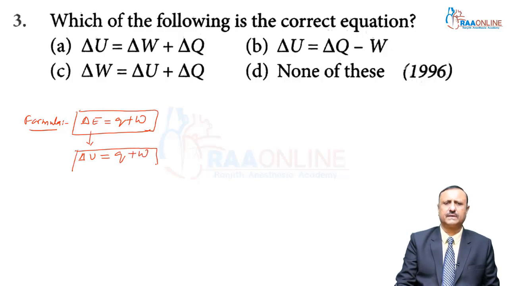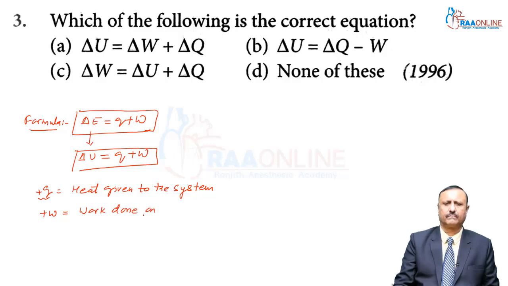My dear students, what is Q? Q is the heat given to the system. That's why it is plus Q. And this is plus W, my dear students. It means work done on the system. When work is done by the system, then my dear students, it is minus W.